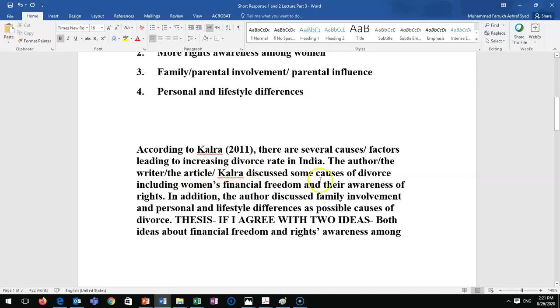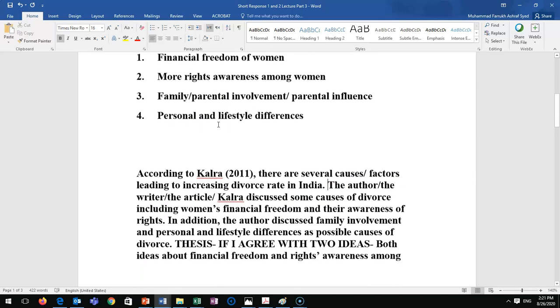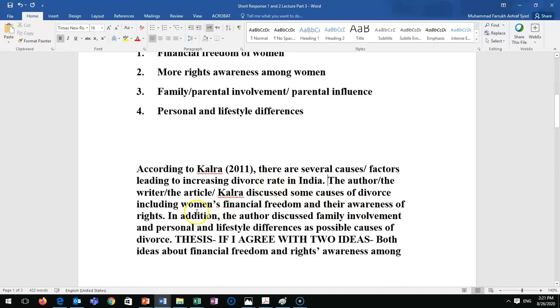Discussed some causes of divorce, including first idea, second idea, financial freedom and their awareness of rights, full stop. And then in addition, the author discussed family involvement and personal and lifestyle differences as possible causes of divorce. So 2 sentence summary. All 4 main ideas are there. We don't need anything from examples or subpoints here.